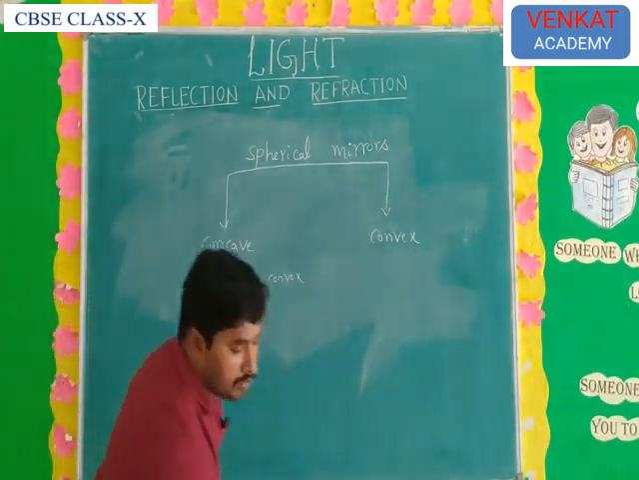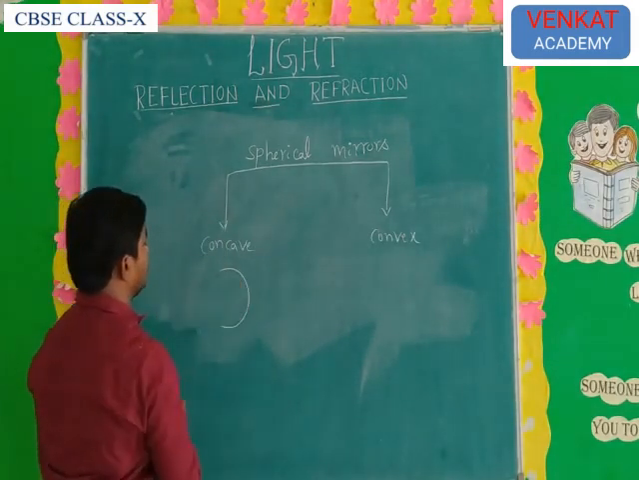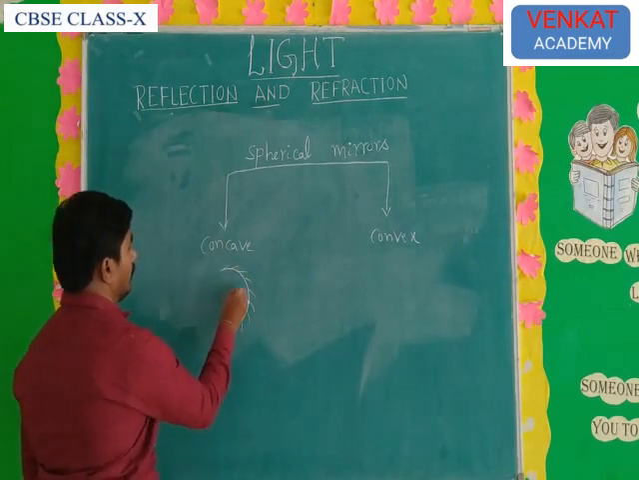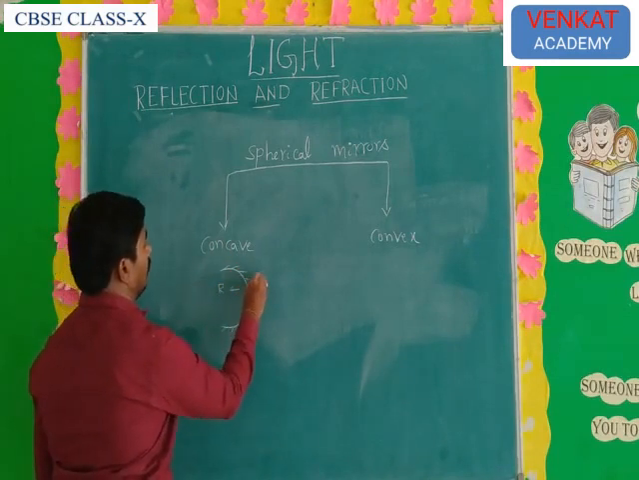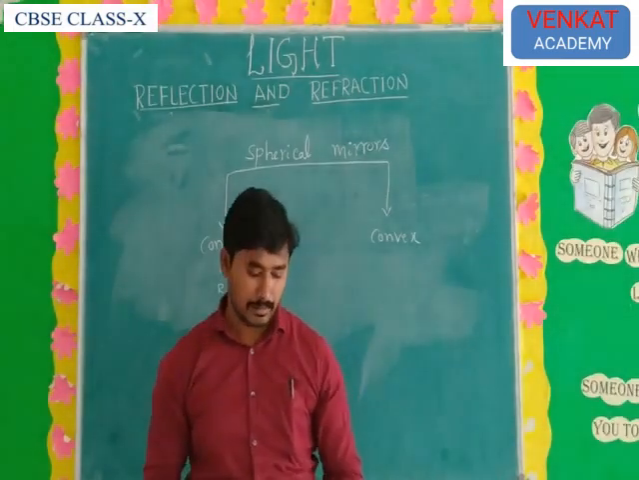So what does a concave mirror mean? The concave surface is the reflecting surface and the convex surface is the silver coating. Inside is the reflecting surface, outside is the silver coating. That type of mirror is called a concave mirror.